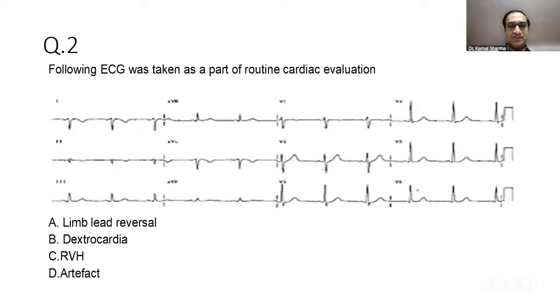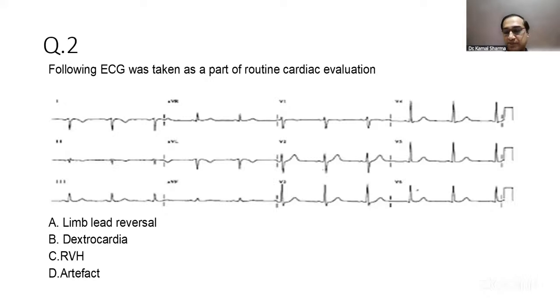This is one of the ECGs that I thought I will share, probably not the same ECG. But I think AVR was positive, AVL was negative, as most of the students have recalled. You can again put a message in the chat box if that's correct recall by most of the students, and the P wave was upright. So in the leads which are positive, like lead 3 here, the P wave is upright, AVF with P waves are upright, in which case you need to confirm that this is situs solitus.